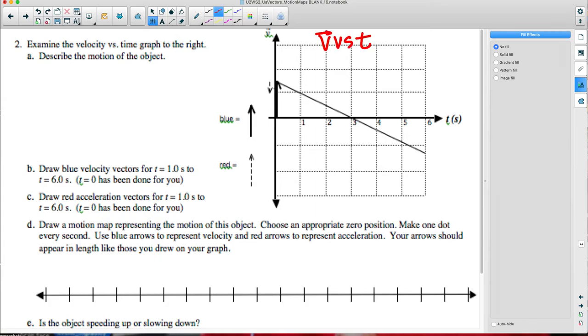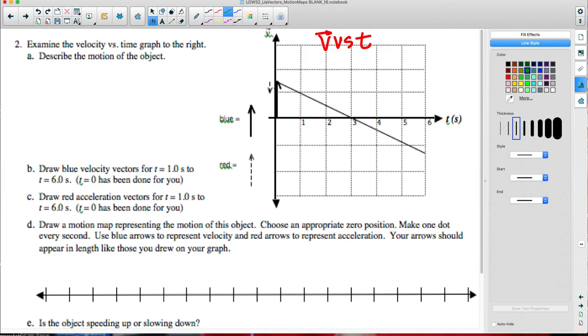Look at the y-intercept of our velocity versus time graph. Do we start at rest or with a big positive velocity or a big negative velocity? A big positive velocity. And what's the velocity at 3 seconds? 0, right? And then what's the velocity at the end? Some big negative velocity, right?